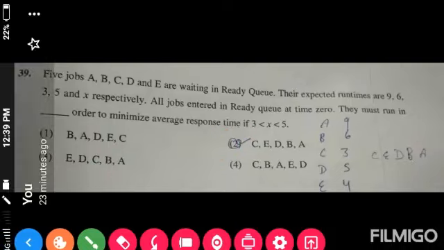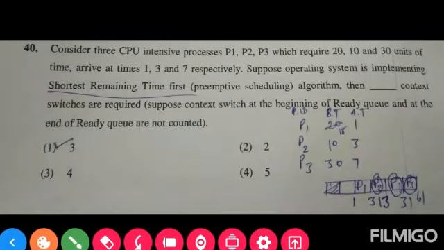Moving on to the next question, question 40. Consider 3 CPU intensive processes. Process 1, 2 and 3, which require 20, 10 and 30 units of time, arrive at times 1, 3 and 7 respectively. Suppose operating system is implementing shortest remaining time first algorithm, then dash context switches are required. So the correct answer is option 3.